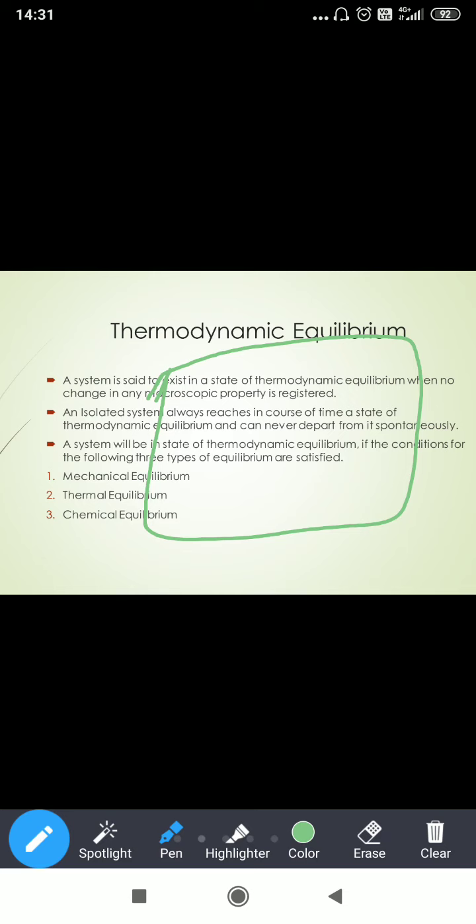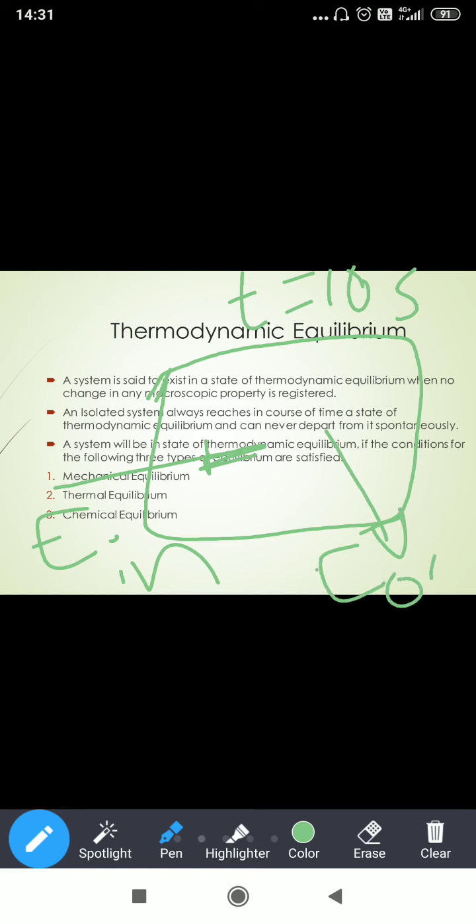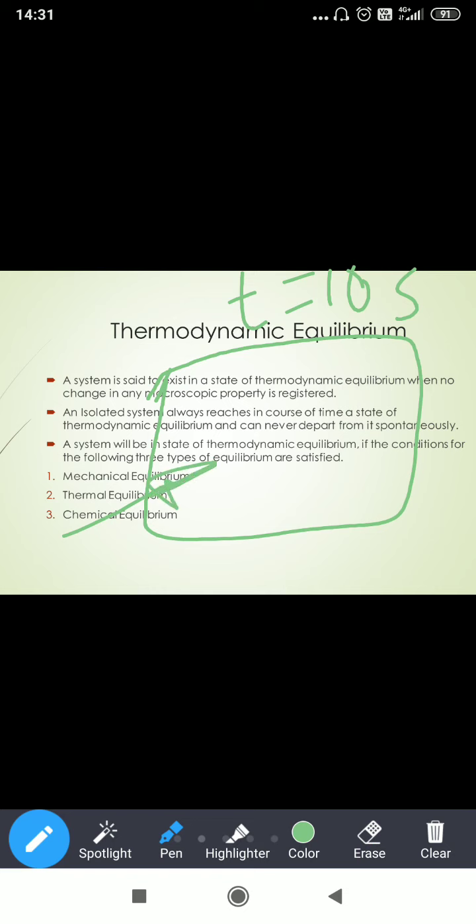Suppose this is an isolated system at t equal to 10 seconds. But before 10 seconds, there was an energy transfer. But after 10 seconds, no energy transfer. The system has reached its equilibrium state and this is an isolated system. Then you can say this system is in thermodynamic equilibrium. Okay.